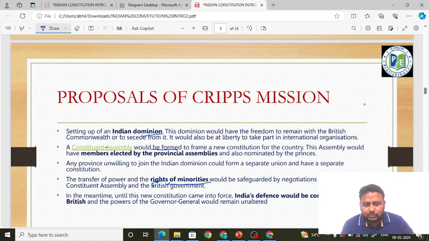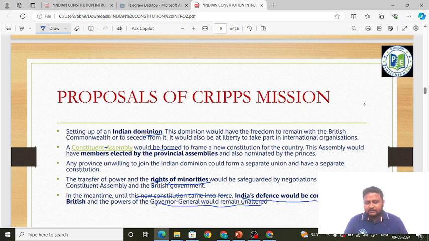In the meantime, until the new constitution came into force, the Cripps mission is saying India's defense would be controlled by the British until the new constitution is formed, and the powers of the Governor General would remain unaltered. See here, until the new constitution comes into force. First the Constituent Assembly should be formed and then the new constitution should come into force. Until that point, India's defense would be controlled by the British and the powers of the Governor General would remain unaltered. They are saying support us in the war. Until the new constitution comes, India's defense will be controlled by the British.